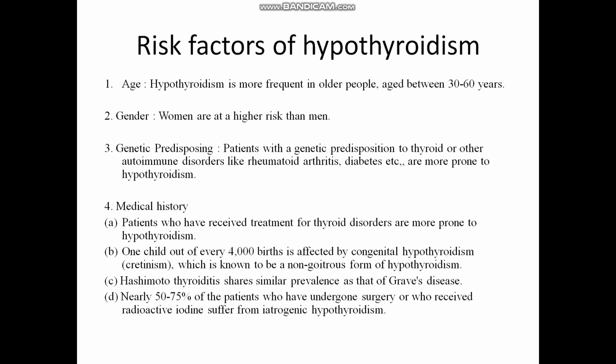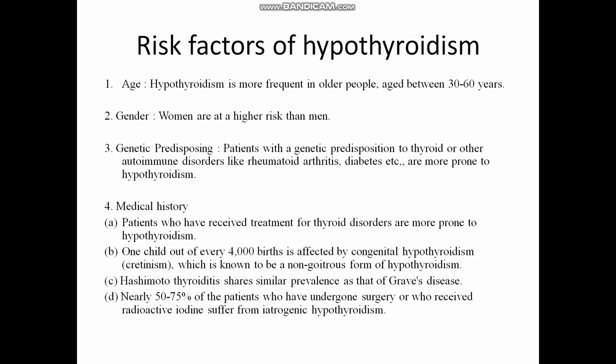Next is medical history. Patients who have received treatment for thyroid disorders are more prone to hypothyroidism. That means a patient who received treatment for hyperthyroidism is more prone to develop hypothyroidism. One child out of every 4,000 births is affected by congenital hypothyroidism, which is known as the non-goitrous form of hypothyroidism.